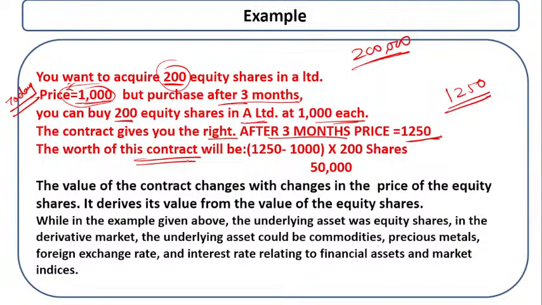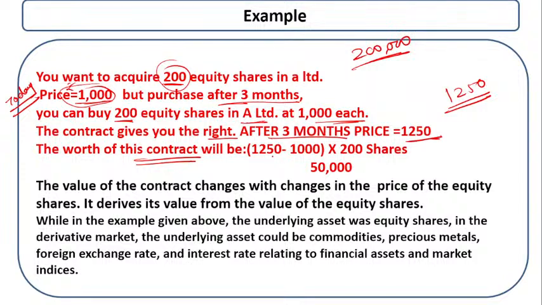How much extra do you gain or lose in this contract? It is not specific. If you purchase at today's price, you gain in the future. If you purchase after 3 months at the higher price, you lose your profit.